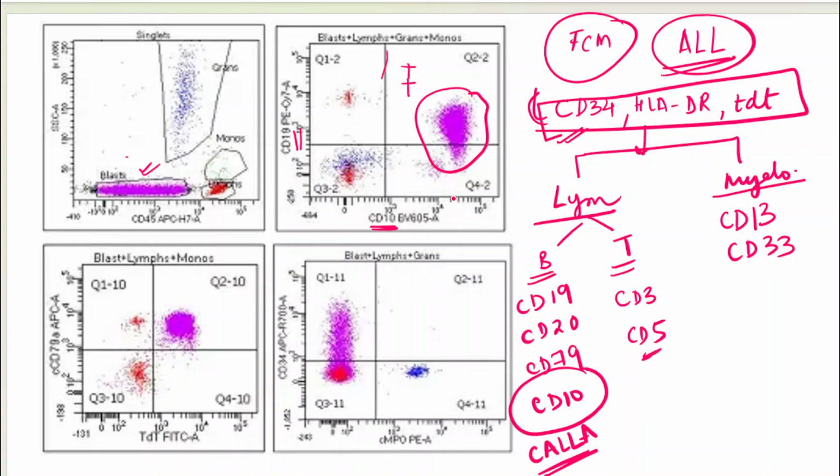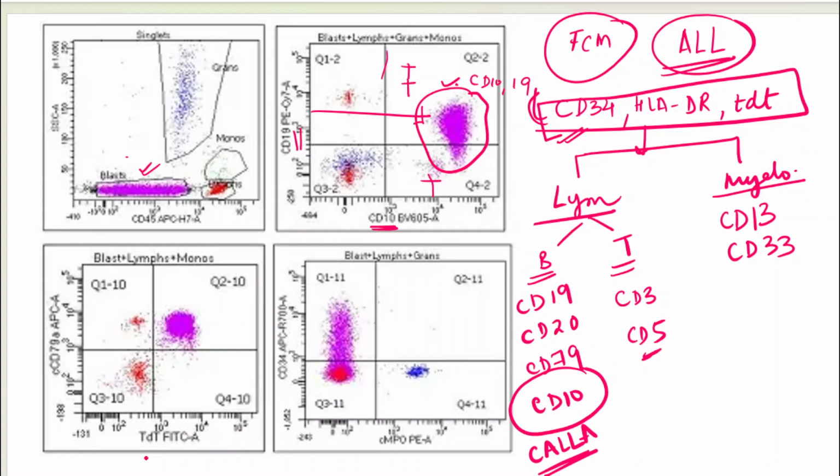So this population is positive for CD10, but it is negative for CD19. Can you see that? So this population here is positive both for CD10 as well as CD19. So it is a tumor or blast cell which is positive both for CD10 as well as CD19.